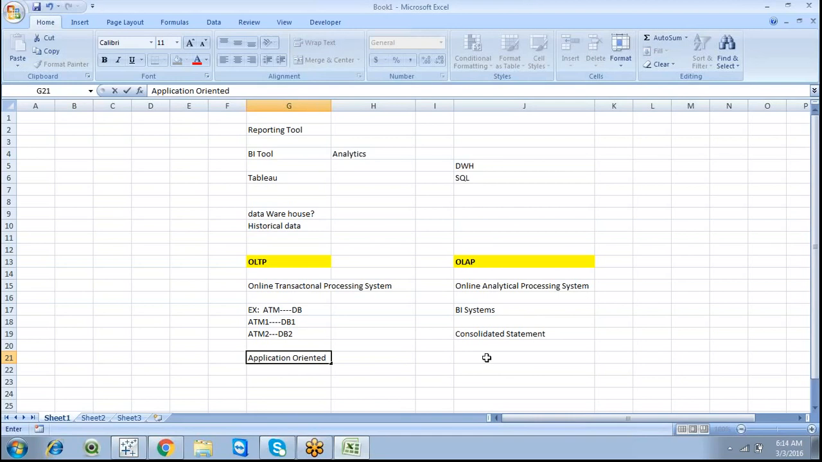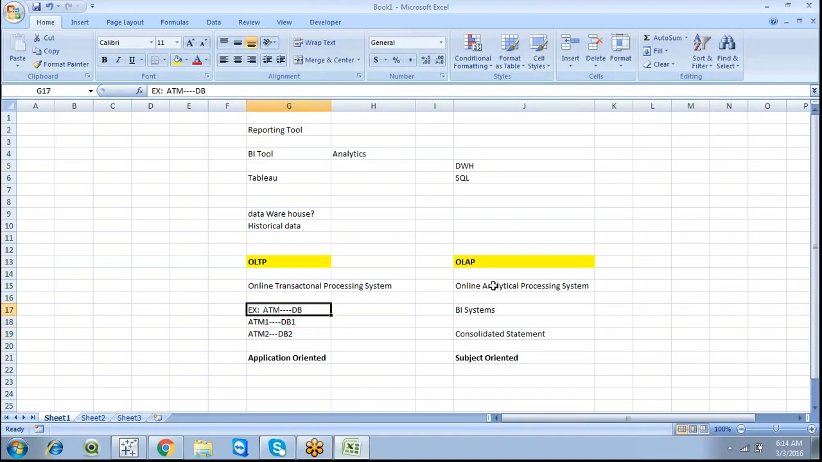It is application oriented, and this is subject oriented. With application oriented, we can create individual applications. As we already discussed with ATM, for example, you can take a loan application, debit card, credit card, or insurance, like we have in banking applications. We have lots of applications, and everything is an independent, application-oriented application.